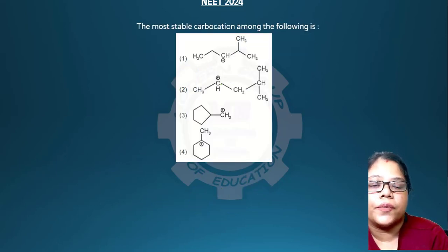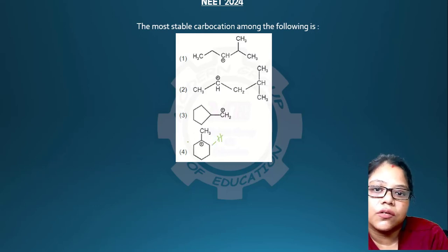Okay, so hopping on to the next question. The most stable carbocation will be here. You have to understand the stability, where it can get more stable. There will be a double bond formation. There are 2 hydrogens over here, so this will be the most stable carbocation.